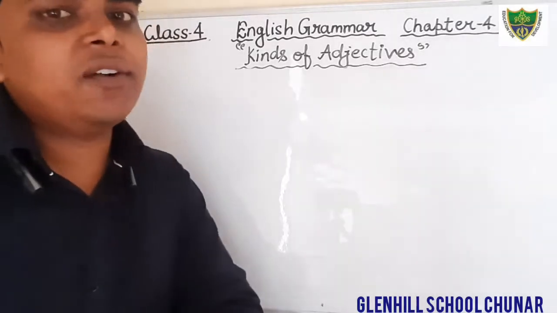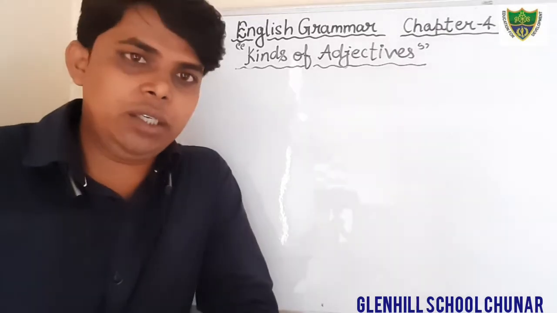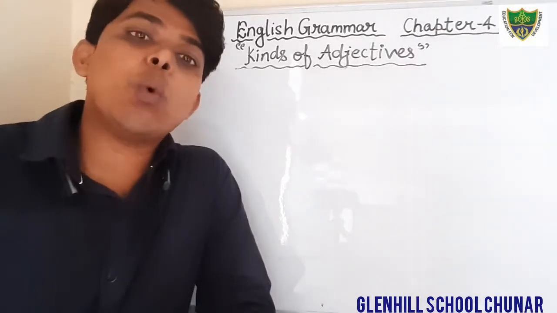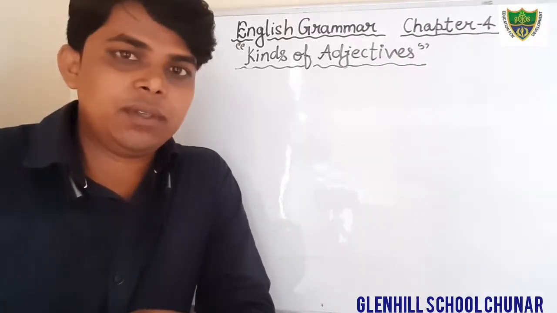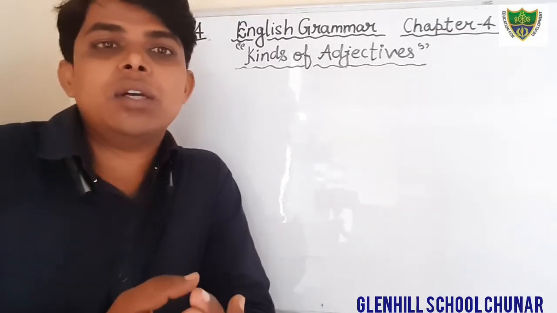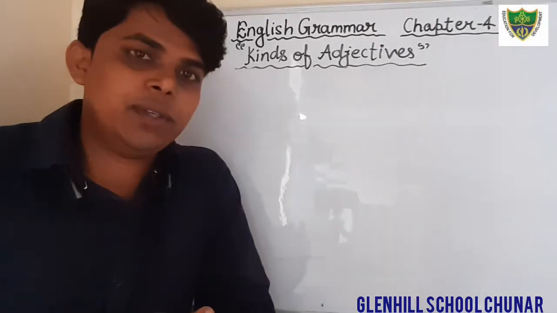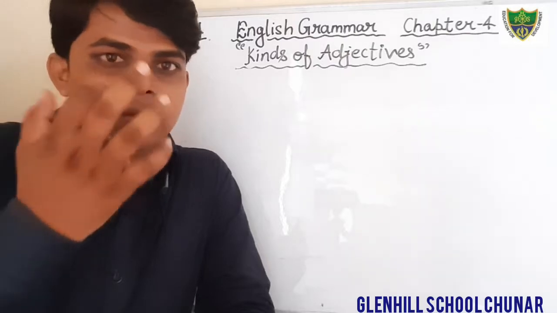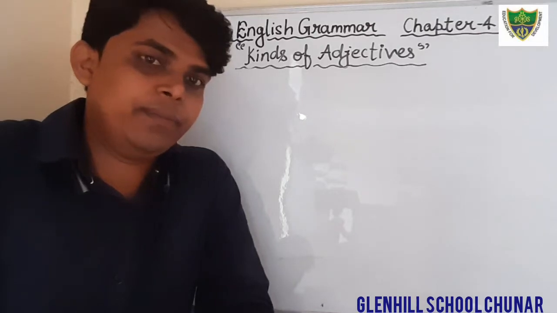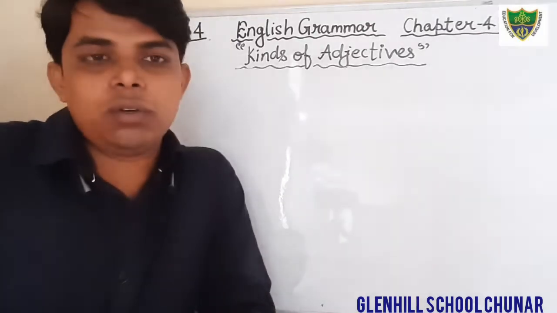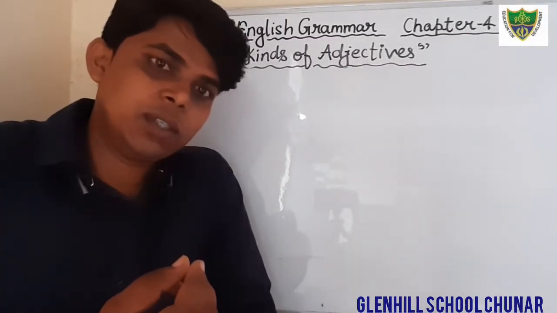And the second we have read is quantitative adjective. Quantitative means a quantity. It is also known as adjective of quantity. It denotes the quantity of anything, how much of the thing is meant. For example, some water. Here the word some denotes the quantity. Any book. Here the word any denotes the quantity.